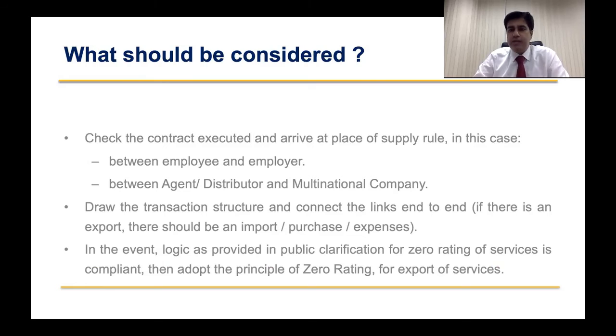These two angles are very important to arrive at the final conclusion. Next comes drawing the transaction structure. I always say don't look at a transaction in isolation. Draw the complete structure, and if there is an export, there should be an import, purchase, or expense. There should be a second leg of the transaction. So see where it comes up.